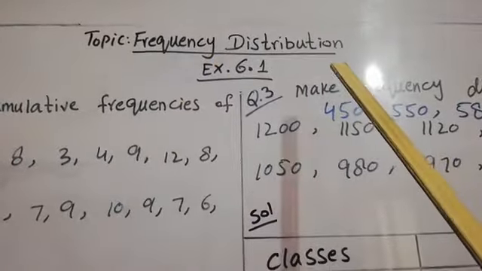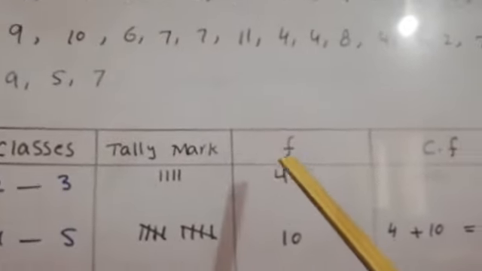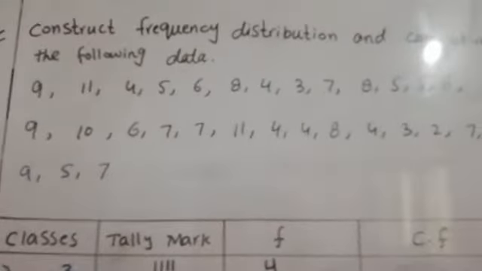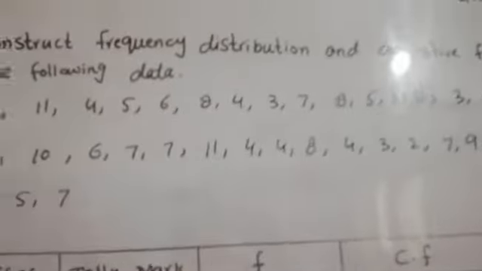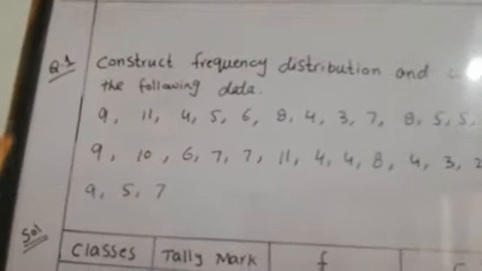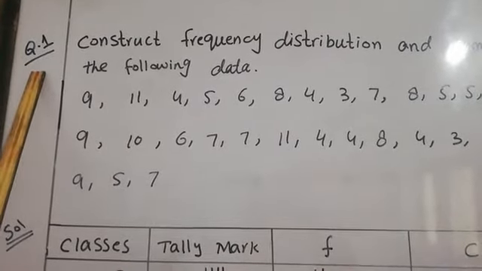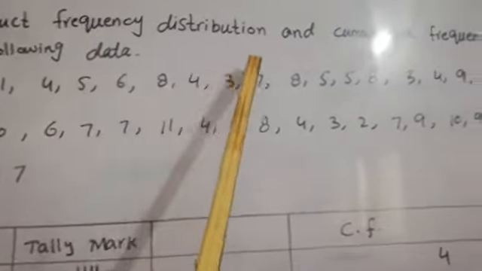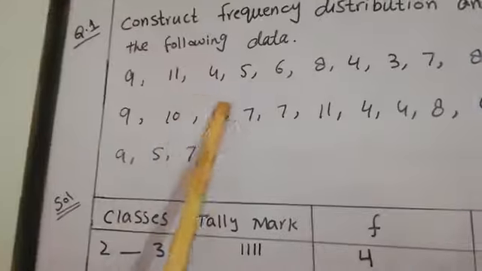And frequency distribution means when we arrange the data in tabular form like classes or groups, tally marks, frequency, then this method is known as the frequency distribution method. My dear students, in our exercise 6.1, there are only 2 questions included in the Smart Syllabus. Question number 1 is: construct frequency distribution and cumulative frequencies of the following data.